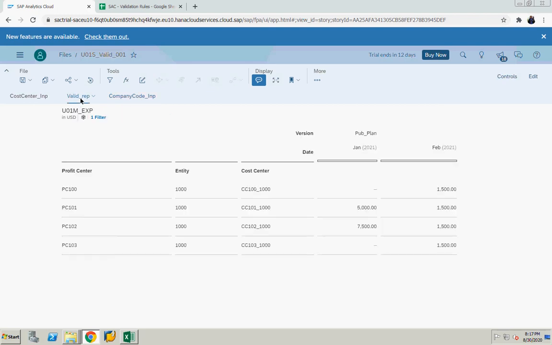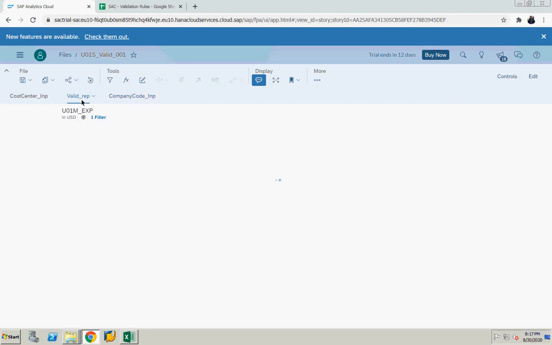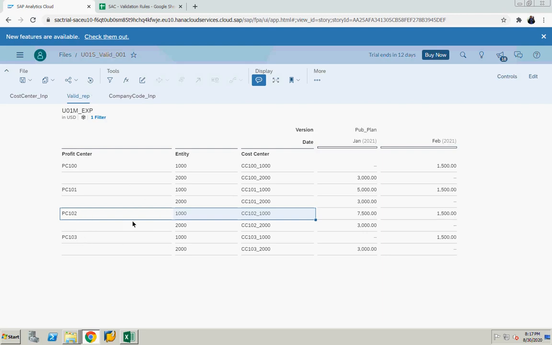So now go to validation report. Now you see the system automatically posted to 2000 entity. See this cost center, CC100 2000, for this the profit center is PC100, right? Profit center can be assigned to multiple company codes. That's why PC100 belongs to 1000 and 2000.